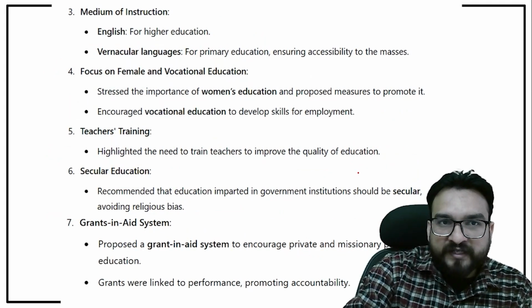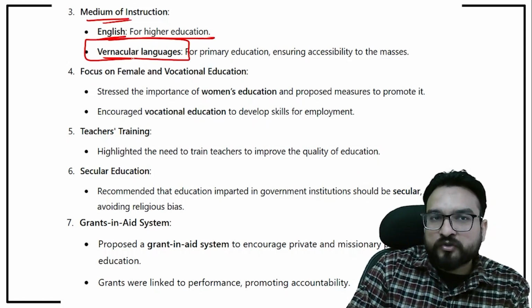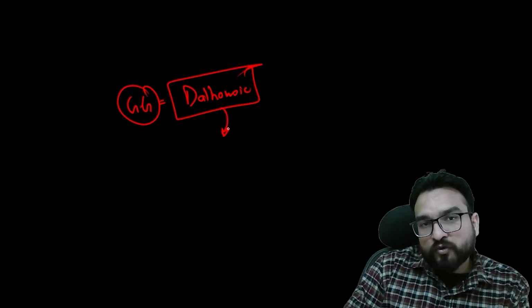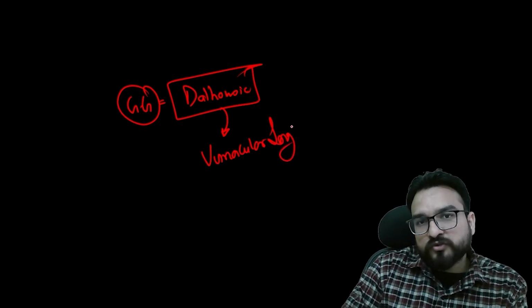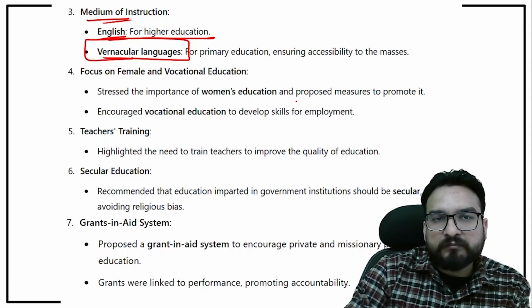So over here, you will see that the medium of instruction was English for higher education, and he also focused upon vernacular languages. One fact I want to tell you is that at that point of time, the Governor General was Dalhousie. And Dalhousie was also in favor of spreading knowledge in vernacular languages. This is a huge deal, that Lord Dalhousie was also focusing upon the vernacular languages. Okay, this one fact you can remember.